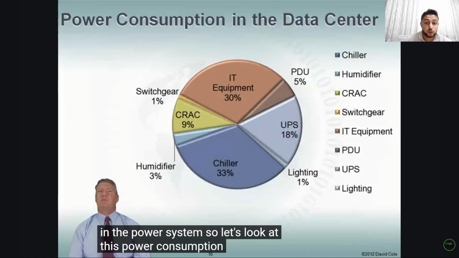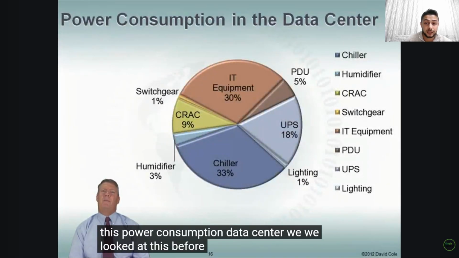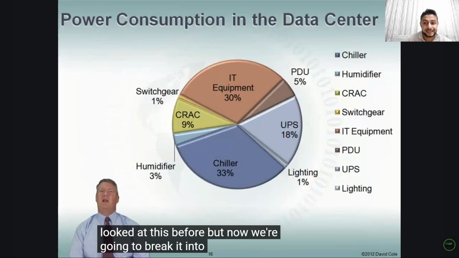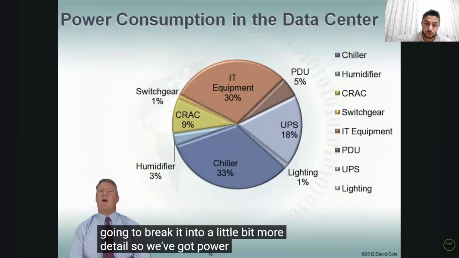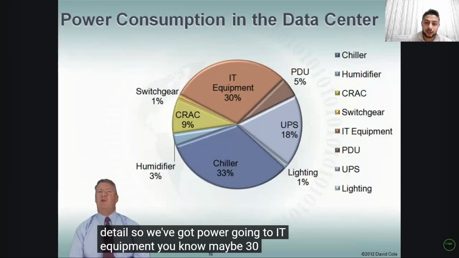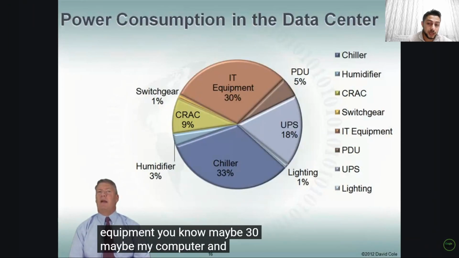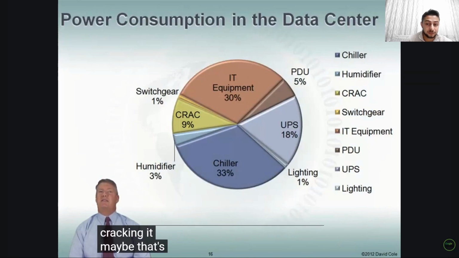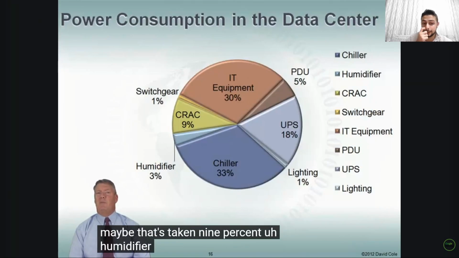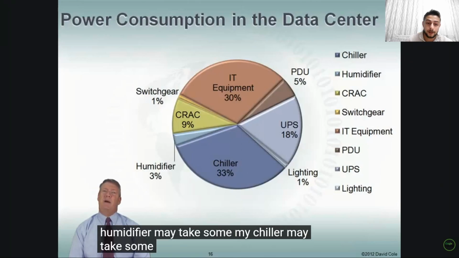So let's look at this power consumption in the data center. We looked at this before, but now we're going to break it into a little bit more detail. So we've got power going to IT equipment, maybe 30%. Maybe my computer room air conditioner, my CRAC unit, maybe that's taking 9%. My humidifier may take some, my chiller may take some, my UPS, my PDU, my lighting, right?